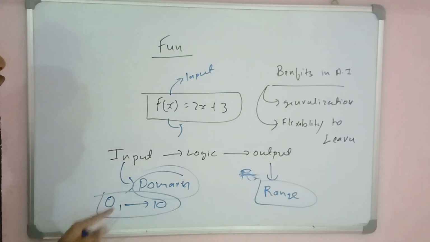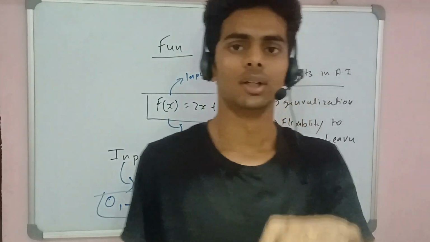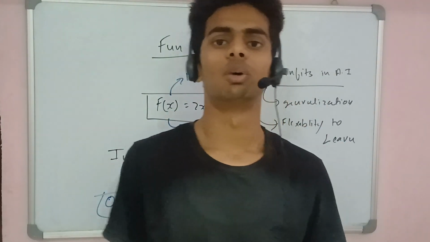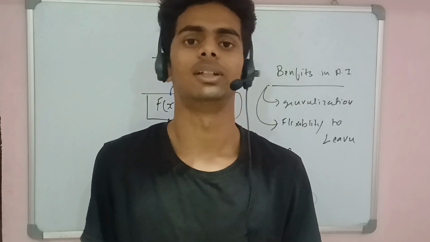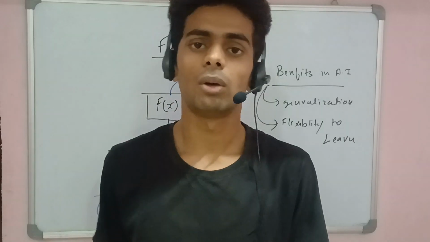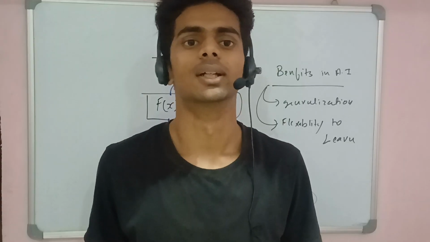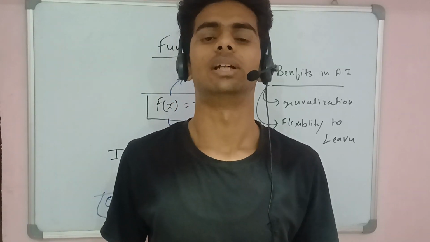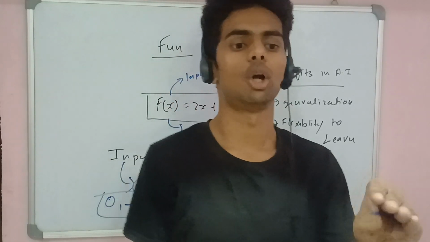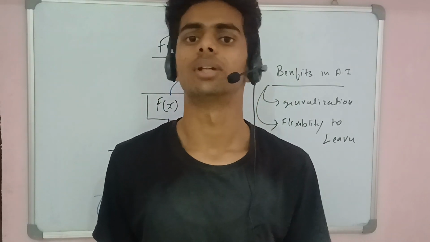That is the range of that particular function: output is only possible between 0 and 10, nothing outside of that. The function is the entire logical part which takes an input and gives an output within a range.